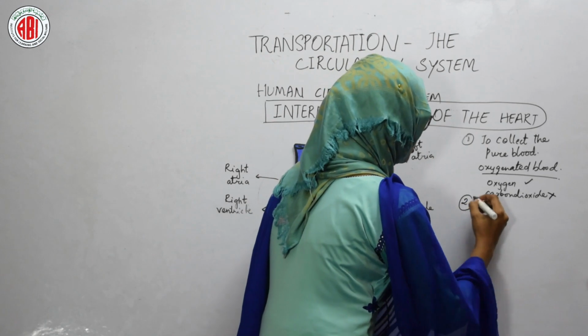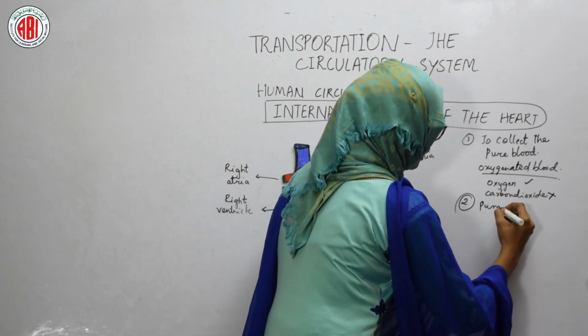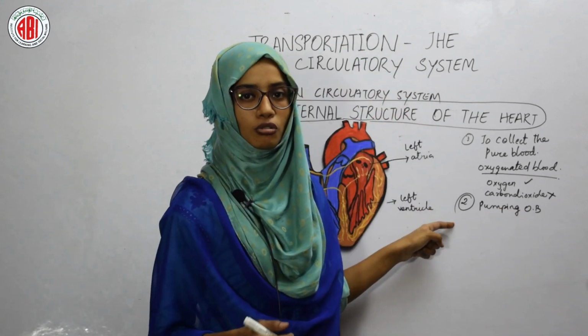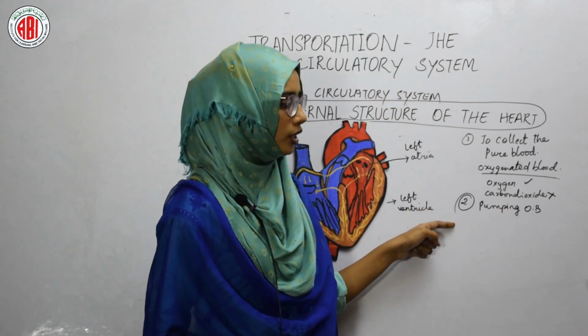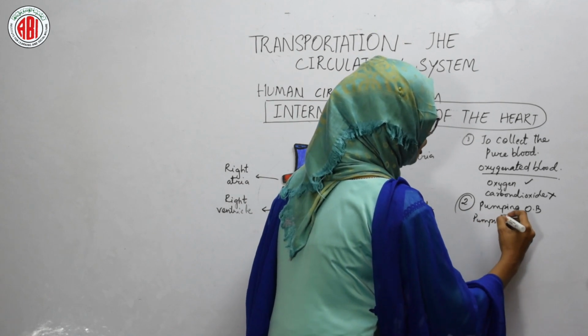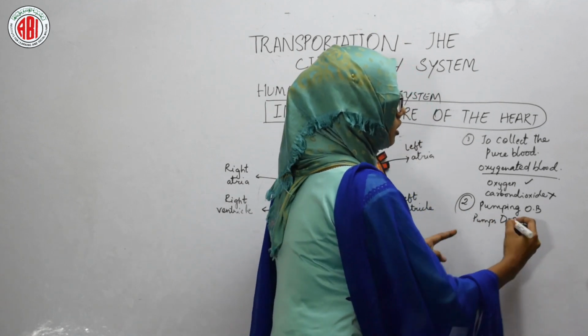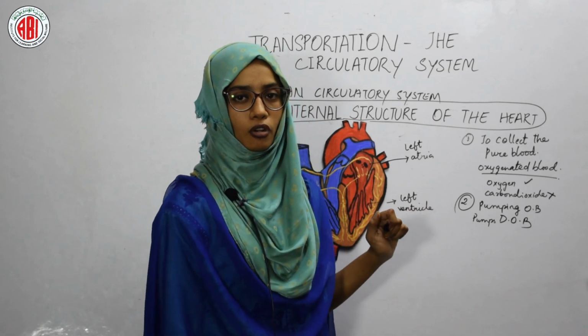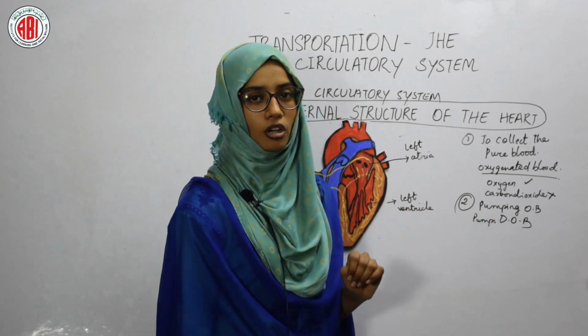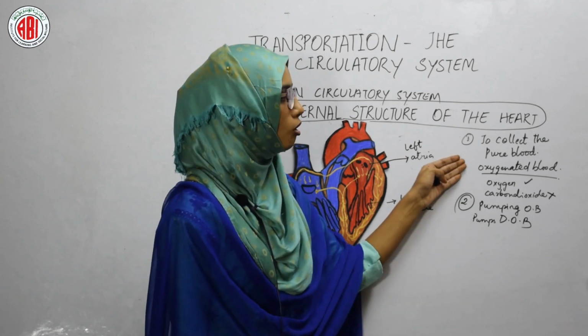The next major task of the heart is pumping this oxygenated blood to the different body tissues or to the various cells of the human body, and at the same time it also pumps deoxygenated blood to the lungs for oxygenation. Deoxygenated blood is the blood in which oxygen is not present. It is opposite to the oxygenated blood.